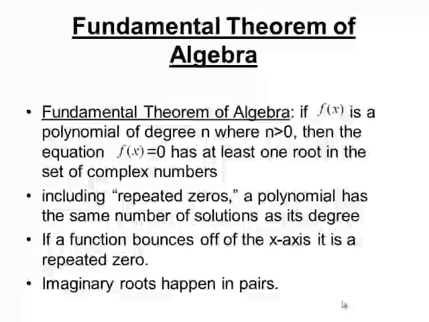And then our last thing says that imaginary roots happen in pairs. You will never just have one imaginary answer. From what we've done with imaginaries already, why do you think that is? Because you can either have a positive or a negative number of each. Whenever we were solving and got imaginary answers, we always had that plus or minus 3i. So that gives us 2 solutions. That plus or minus will always make imaginary numbers come in pairs.